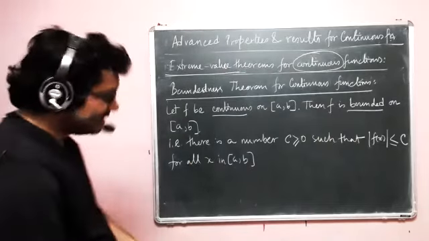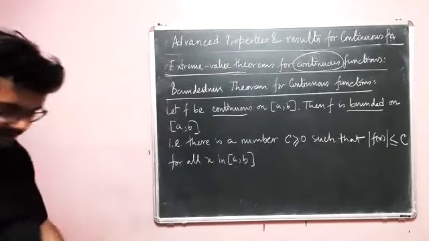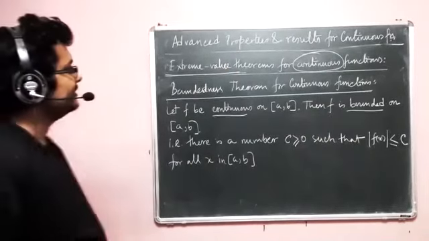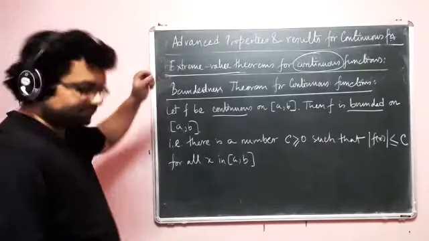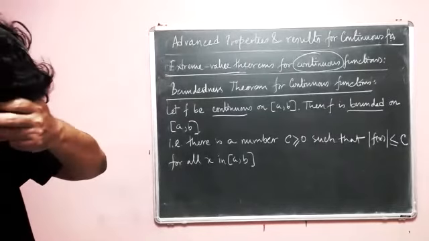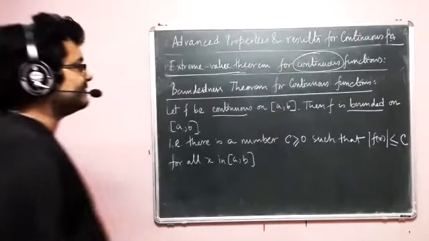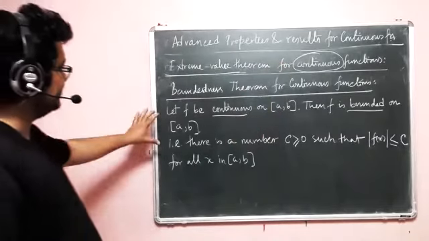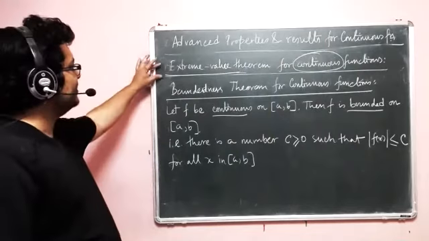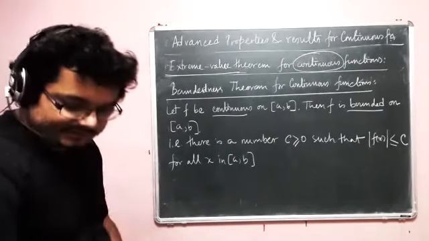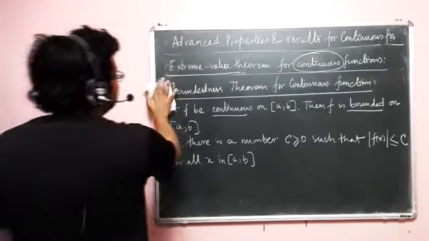Okay. So to that extent, now we have the theorem, that is extreme value theorem for continuous functions. Okay. So from this simple idea, this theorem is here.